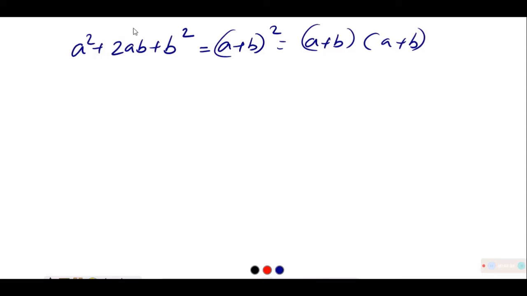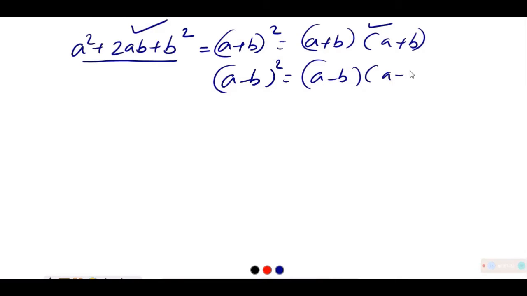So we have already factorized this algebraic expression while understanding the concept of expansion of formula, where a plus b whole square was studied. a minus b whole square also can be written as a minus b into a minus b, which is the product form, and its expansion is a square minus 2ab plus b square.